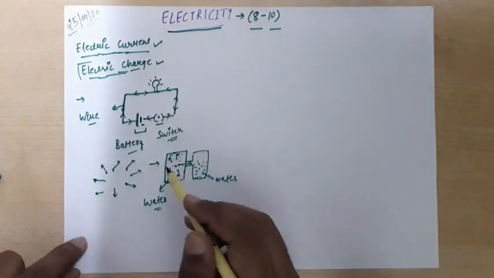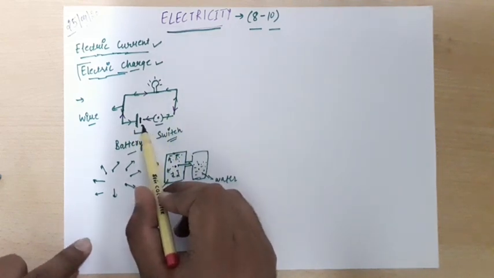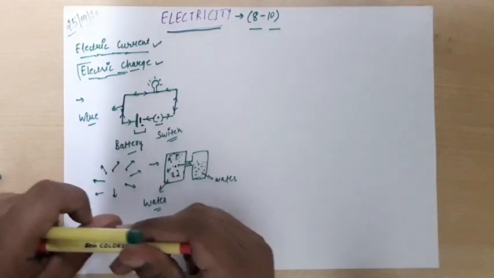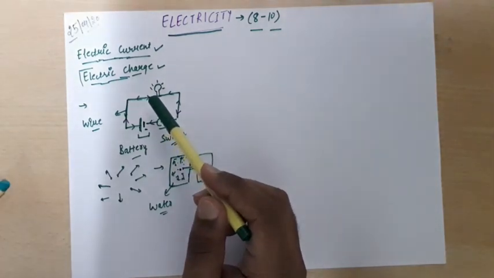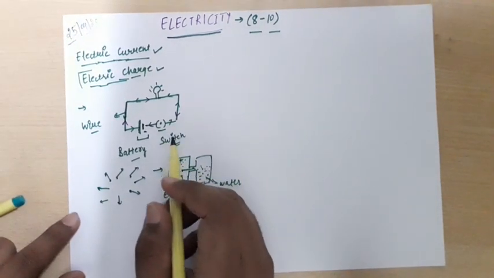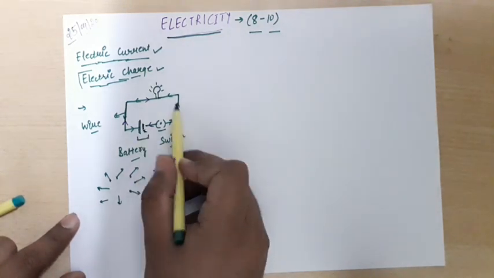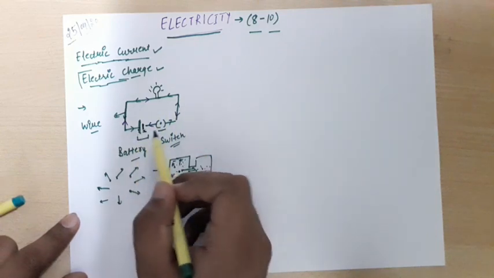So we can understand electric current is produced from positive to negative terminal, and the electric charges flow from negative to positive terminal. And how is electric current produced? Electric current is produced due to the movement of charges from a region of higher concentration to a region of lower concentration.